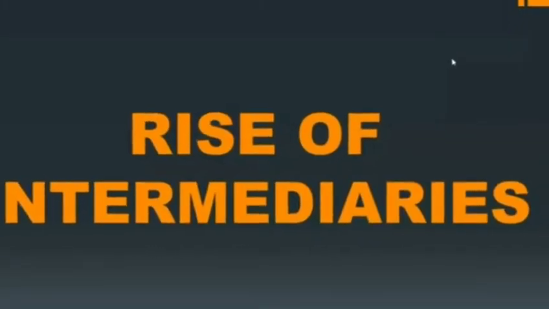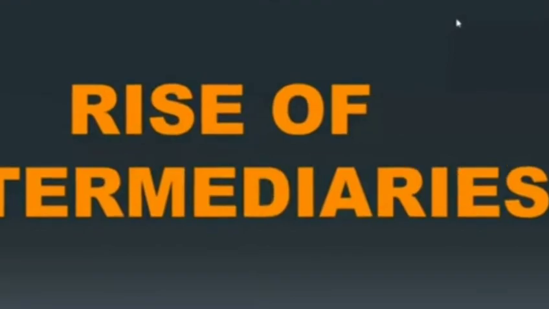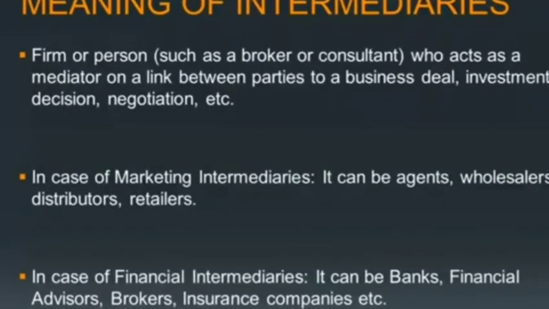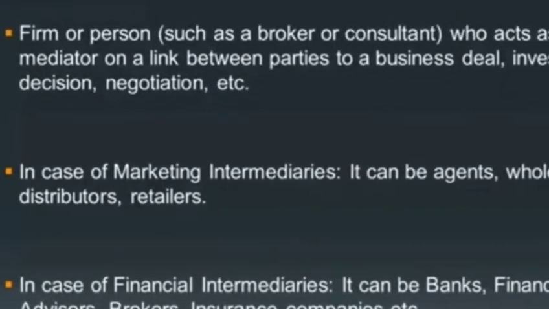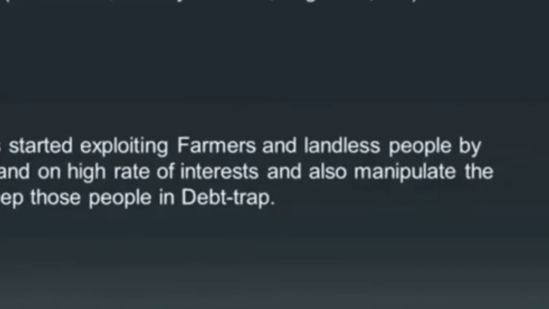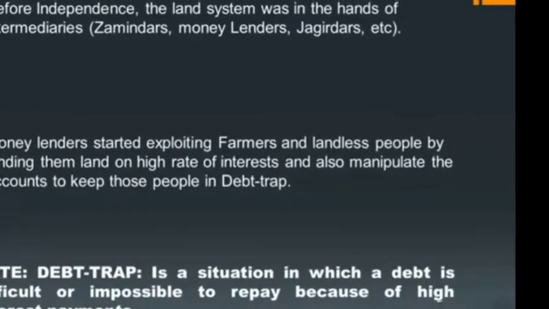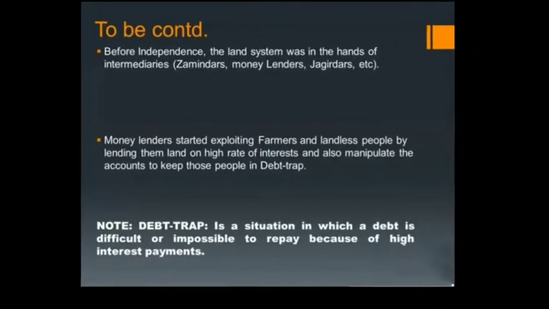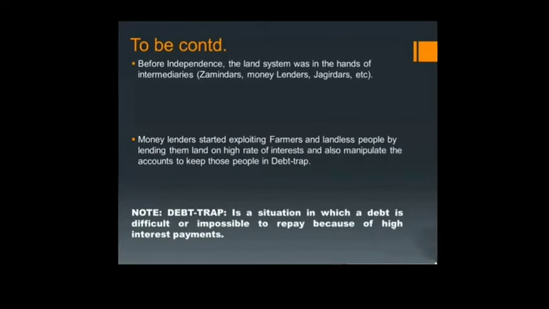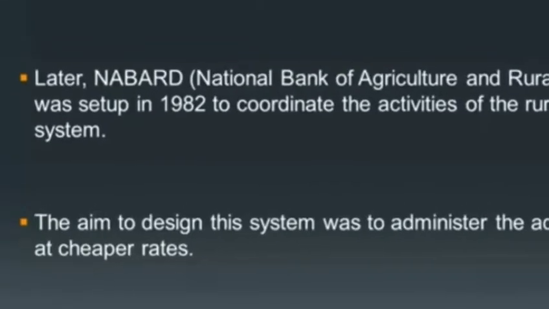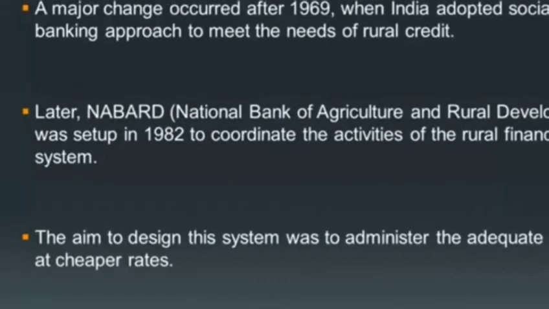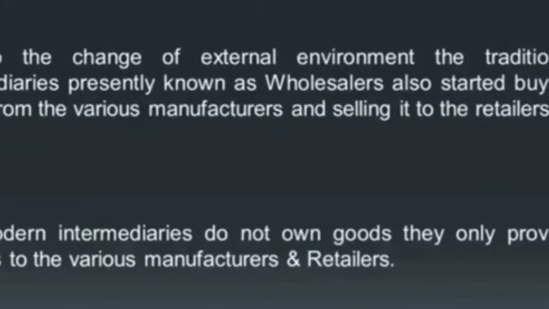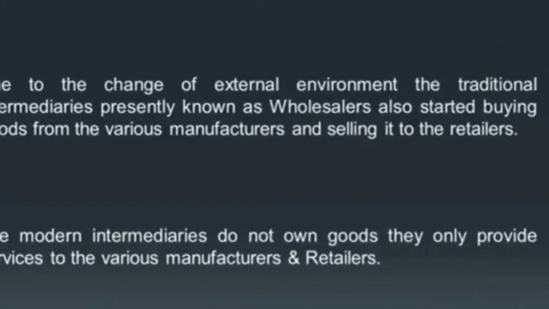Next change is the rise of intermediaries. Intermediaries are persons who create a link between parties of business. They can be agents, wholesalers, bank advisors, etc. Before independence, the land system was under zamindars and jagirdars. Moneylenders exploited the farmers with high interest so that they were not able to repay the money. Later, NABARD coordinated rural financing activities to provide adequate credit at cheaper rates. Financial intermediaries were providing finance.